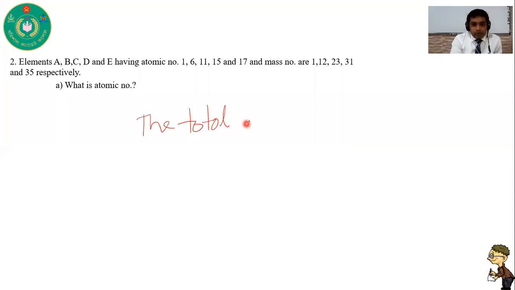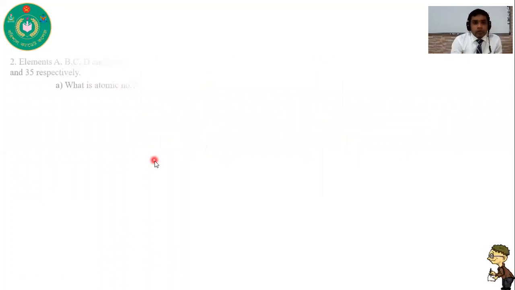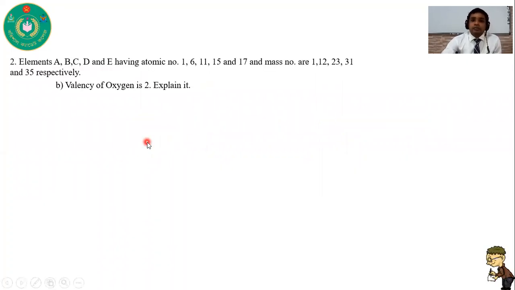I think it is clear to you. Atomic number means the total number of protons. Total number of protons is called atomic number.